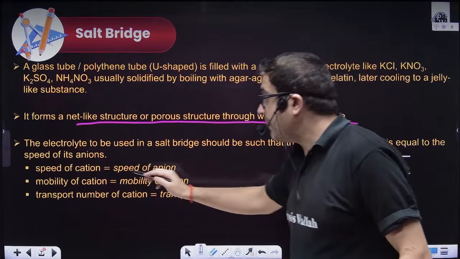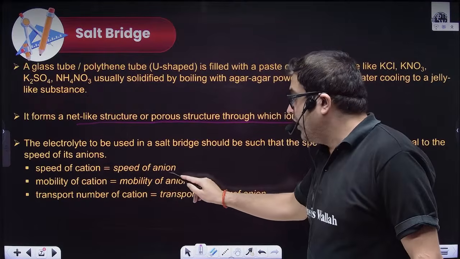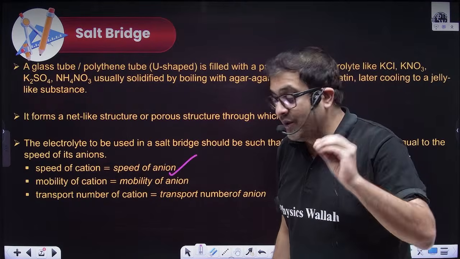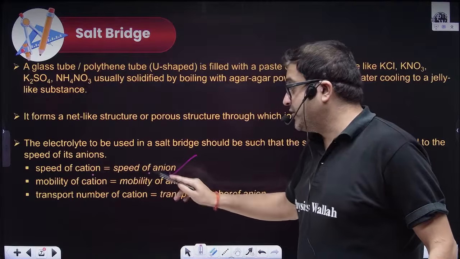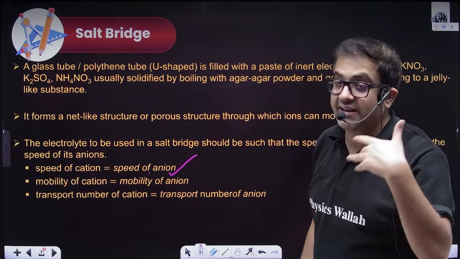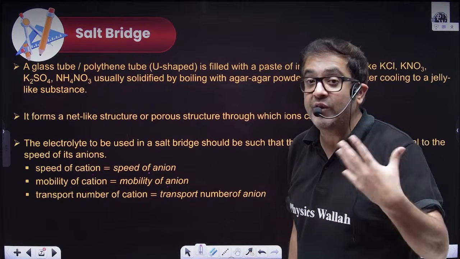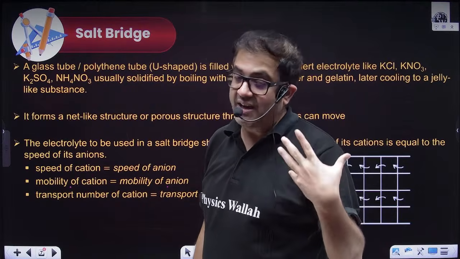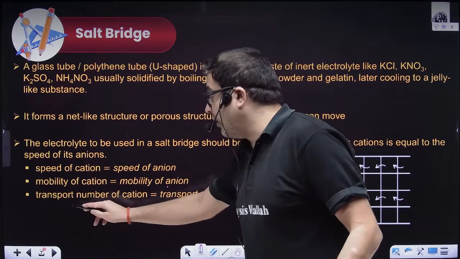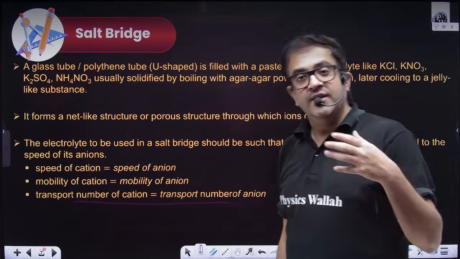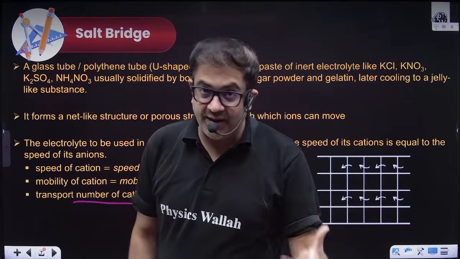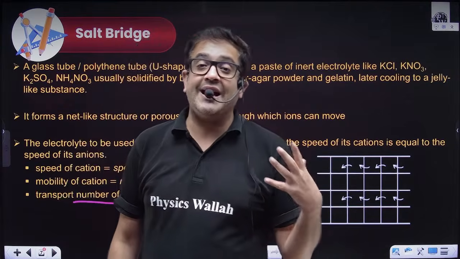Now, definitely I have told you that in order to have no liquid junction potential, the speed of cation should be equal to the speed of anion. Technically, that speed is the ionic mobility, and the ionic mobility of cation and anion should be the same. How we justify and calculate this ionic mobility experimentally, we call that term transport number. So one condition is that it should be inert, the second condition is that the transport number should be equal.